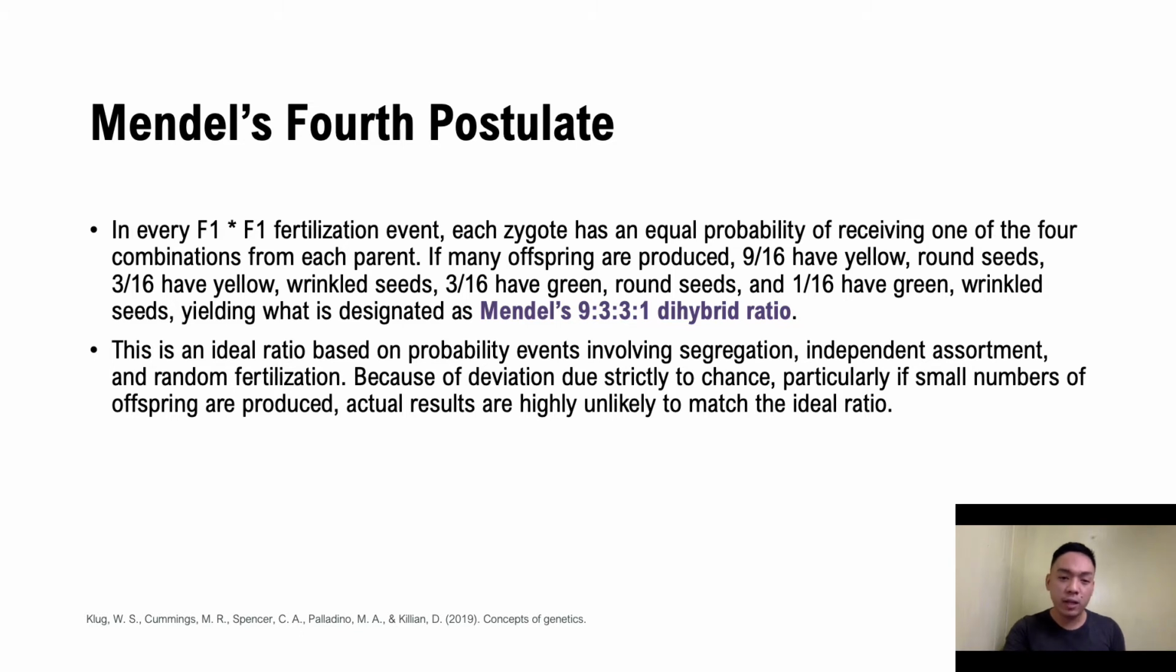This is a very ideal ratio, which is based solely on probability events involving segregation, independent assortment, and random fertilization. And because any deviation is due strictly to chance, particularly if small numbers of offspring are produced, actual results are highly unlikely to match the ideal ratio.